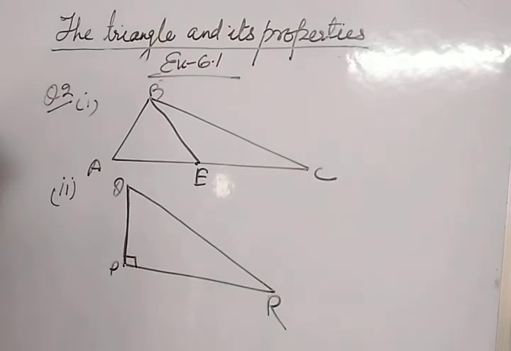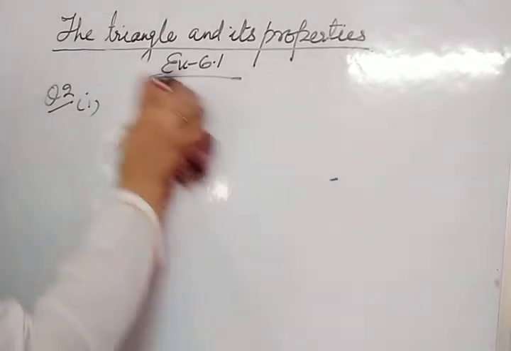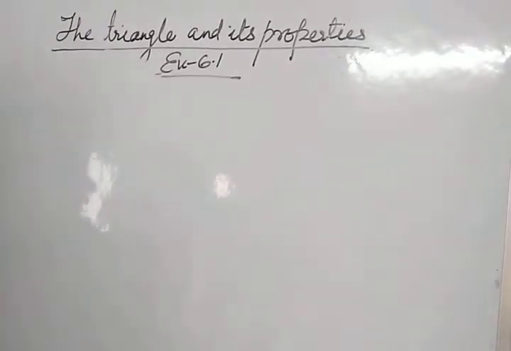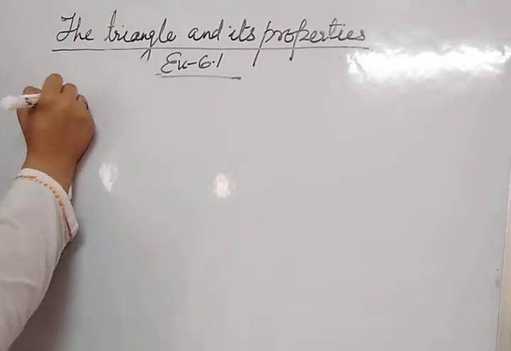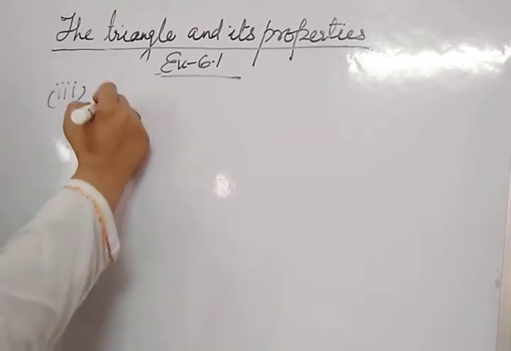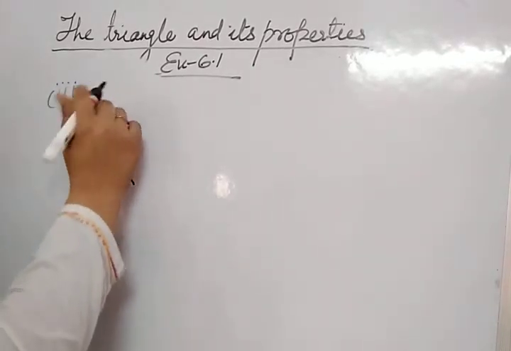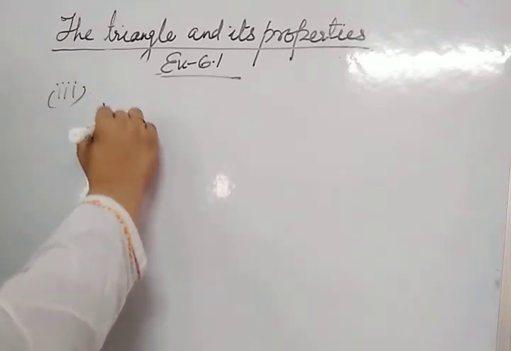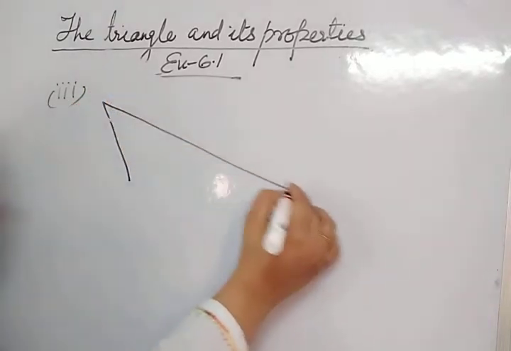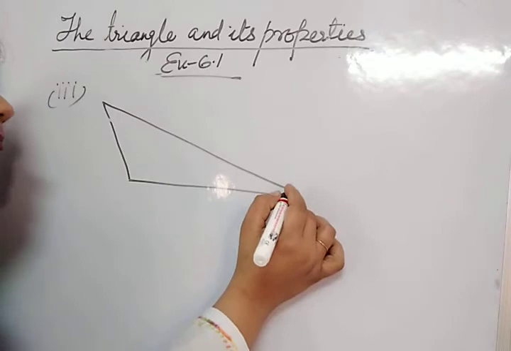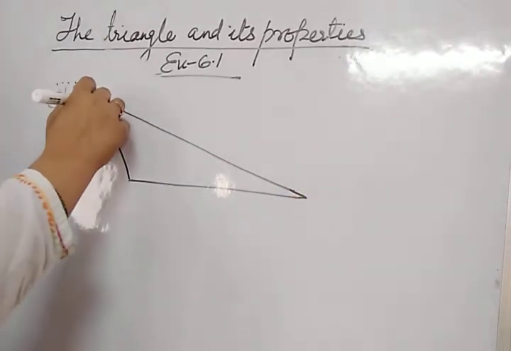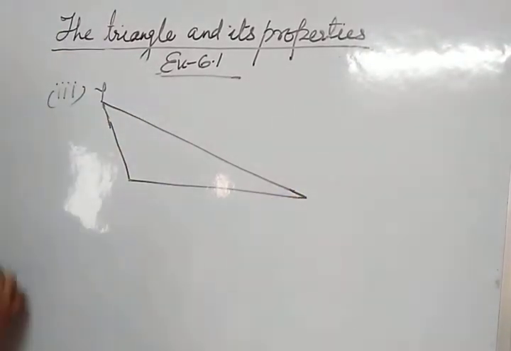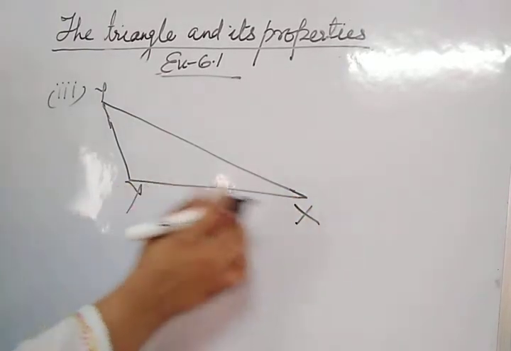Okay. Now in C part, in triangle XYZ, YL is the altitude which lies in the exterior of the triangle. The altitude lies exterior of the triangle. That is only possible in an obtuse angled triangle. This is an obtuse angle triangle. We have to draw altitude YL, so we will take this point Y.